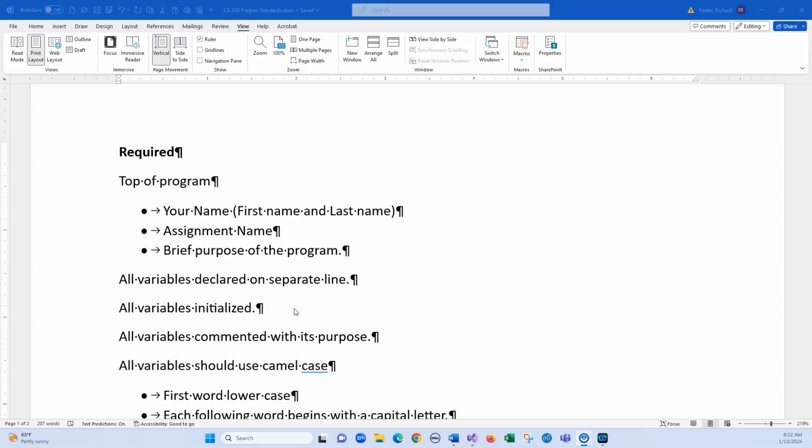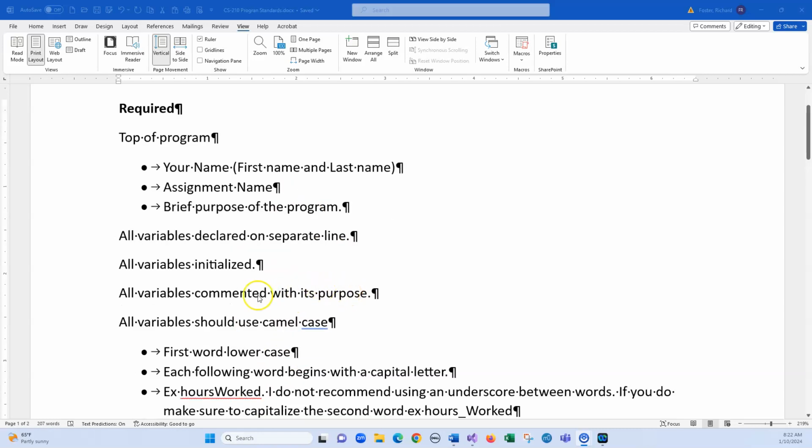An example could be, Visual Studio is very good when you try to use a variable that doesn't have a value in it. But other compilers may not. So you may try to do something like total equals something, or total plus equals, where you're actually recalculating the variable. If it doesn't have an initialization in it, you could get an error in logic. So let's make sure that you do that.